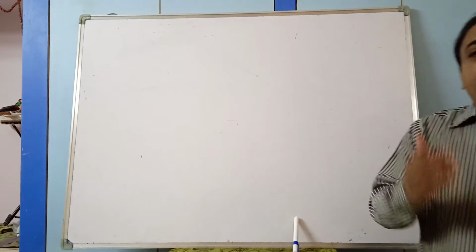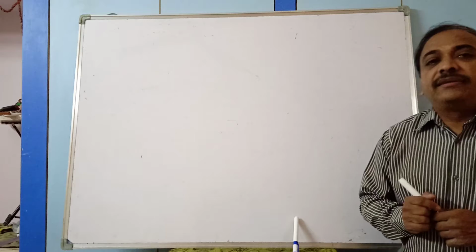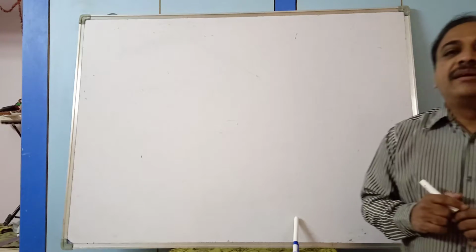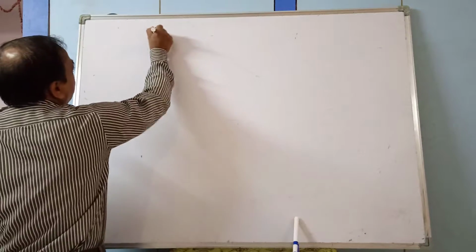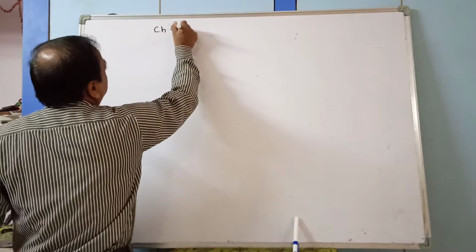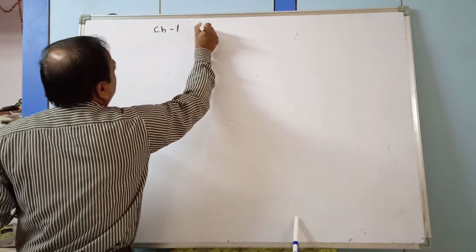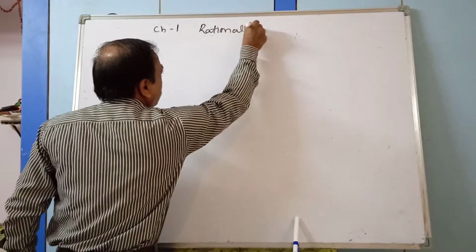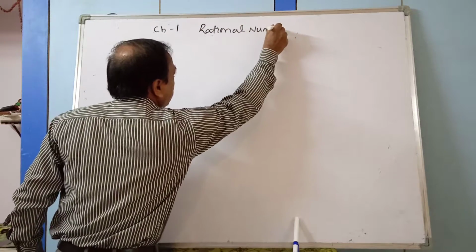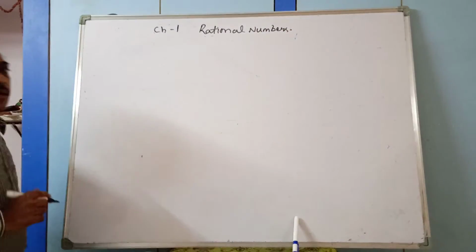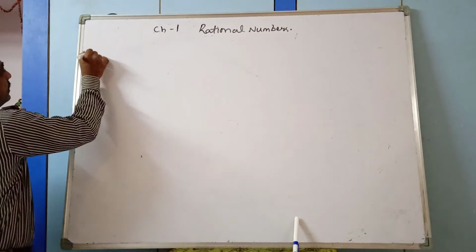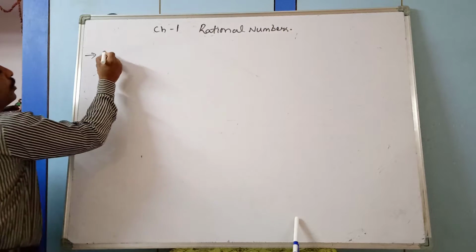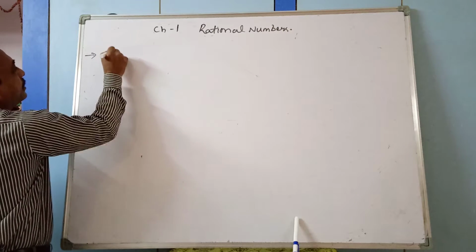So today we are going to discuss the topic of rational numbers. What is that? Rational numbers. Chapter 1, rational numbers. So first part, counting numbers are known as natural numbers.